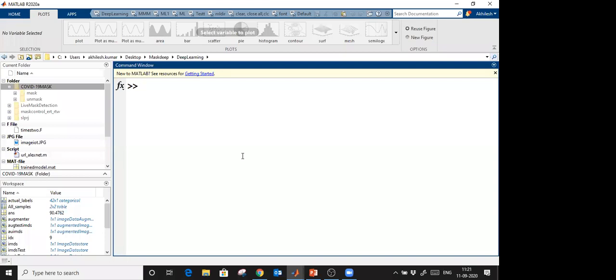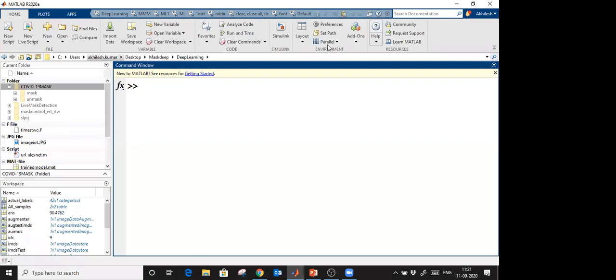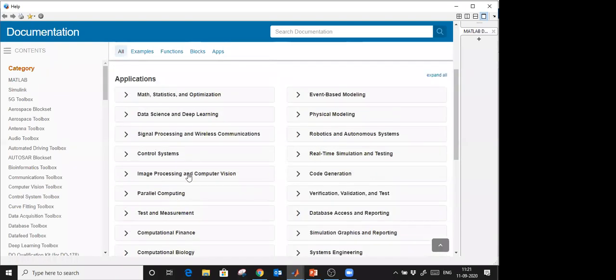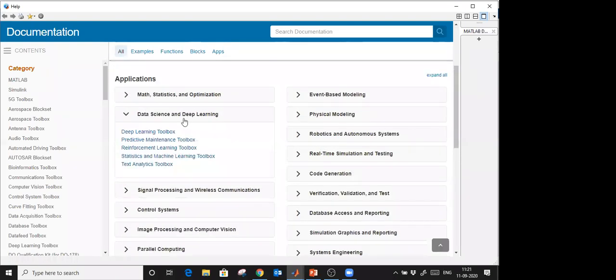The next one is, what are the prerequisites for learning such things? Again, I'm telling you, if you are using MATLAB, you don't require any kind of prerequisite. You can start directly from deep learning. Let me show you how you will start. There are more than 100 toolboxes, divided group-wise in MATLAB. Let's say I have to learn deep learning.